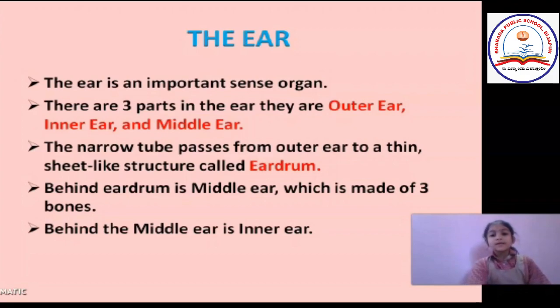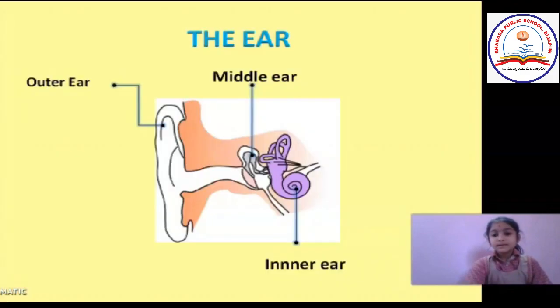The narrow tube passes from the outer ear to a thin sheet-like structure called the eardrum. Behind the eardrum is the middle ear, which is made up of three bones. The three bones are the ossicle, anvil, and stapes. Behind the middle ear is the inner ear. This is the diagram of the ear and its parts.